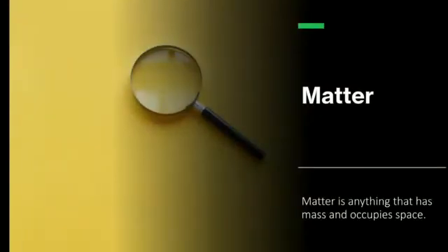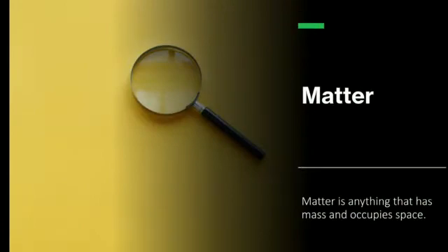Hello students, today we are going to study chapter 1, Matter in our surroundings. As you all know, matter is anything that occupies space and has mass. So in this chapter, we are going to study classification of matter and properties of matter.